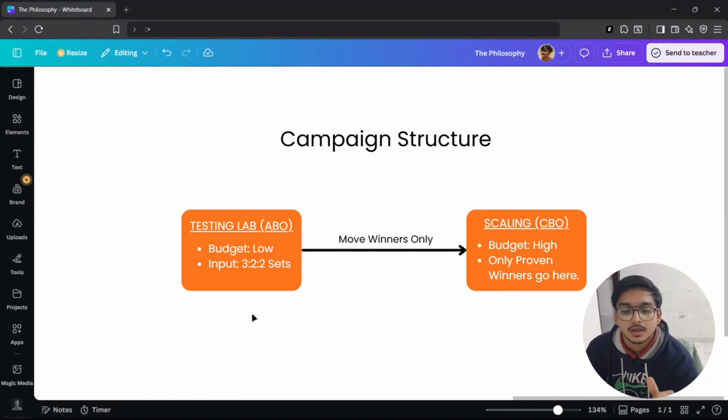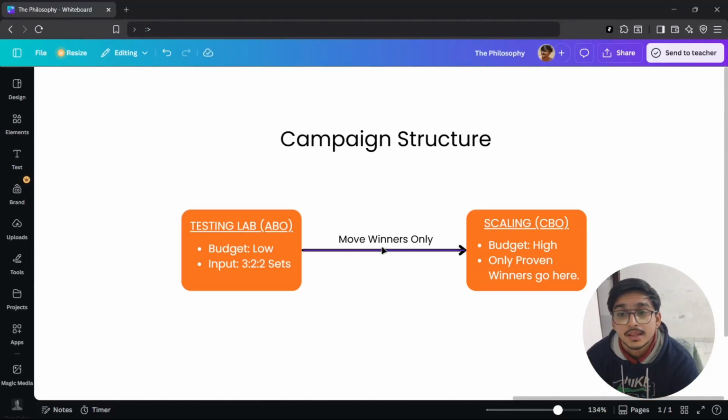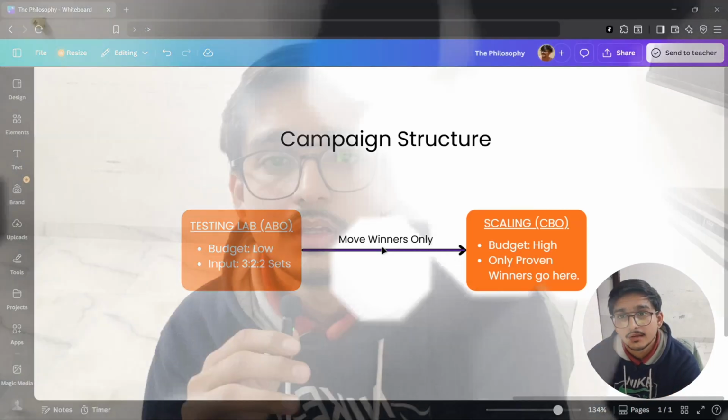So when we are doing the 3 by 2 by 2 method, we comparatively spend lower on that ad. And when we find a winning ad, then we increase our budget, because then we know that this ad is definitely going to work, and spending more money is going to make more sense. Most of the work is going to be automated because of AI. You just need to work on the creatives and the decision making. So this is how it's going to look.